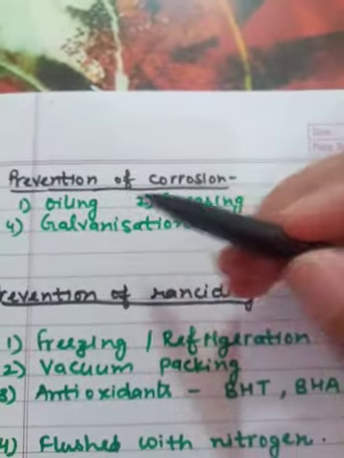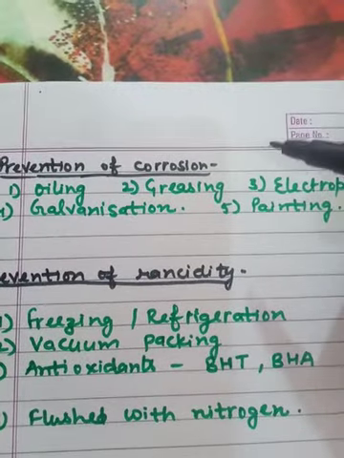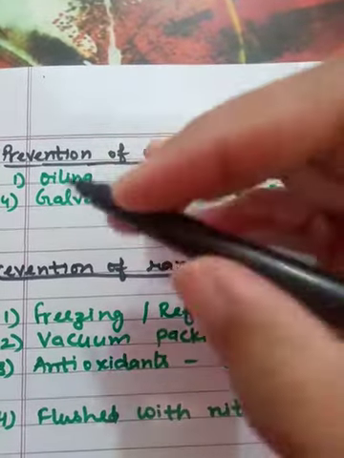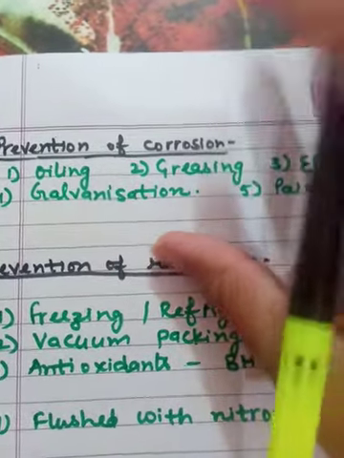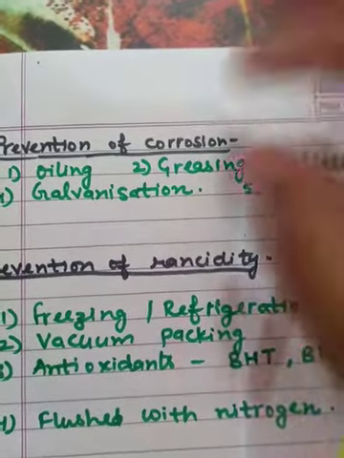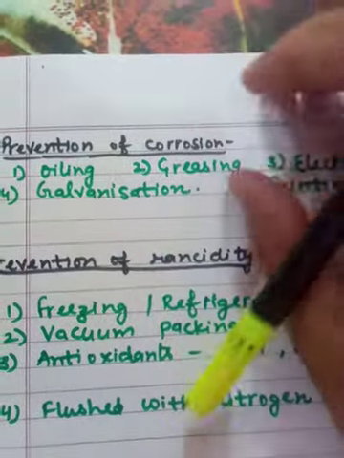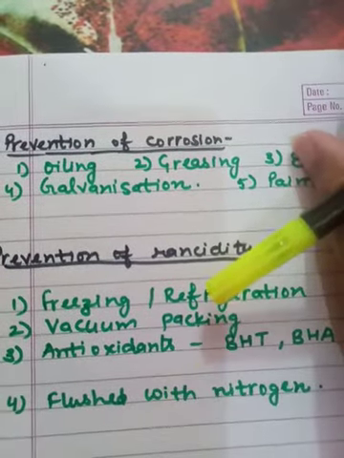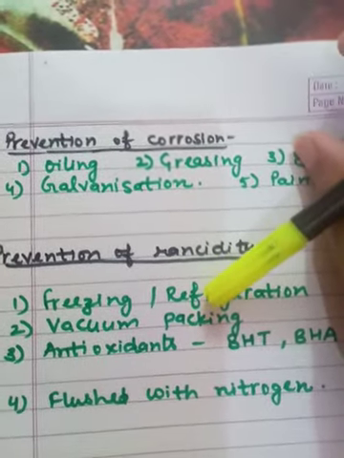How can we prevent corrosion? Corrosion takes place due to the presence of moisture and air. If we cut off the presence of the moisture and air, then the metals are prevented from corrosion. So how can we cut off the supply of oxygen and moisture?